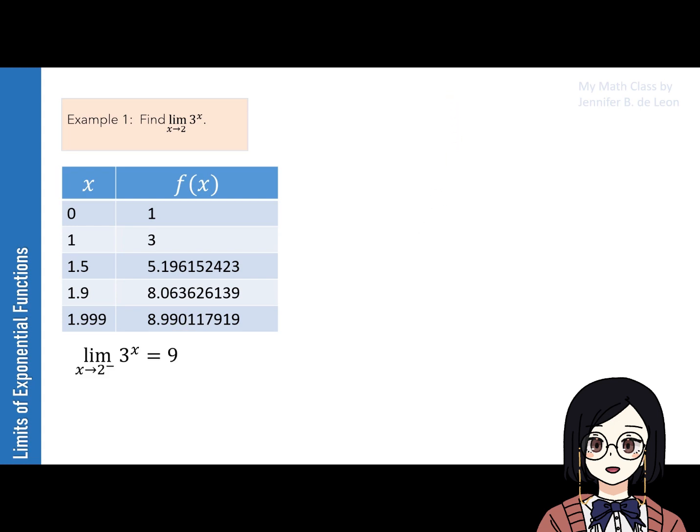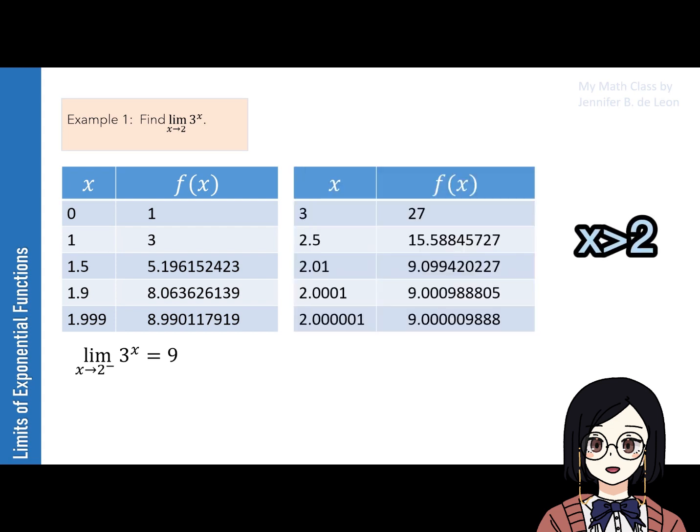Hence, the limit of 3 raised to x as x approaches 2 from the left is 9. We also do the same in evaluating the right side limits. However, at this time, we consider the values at the right of 2.